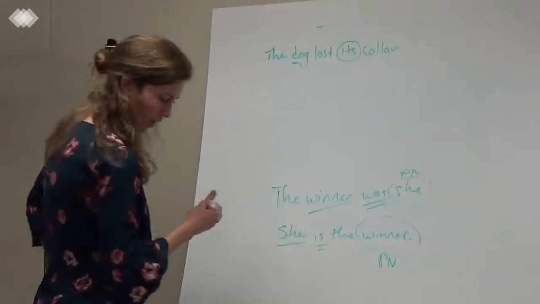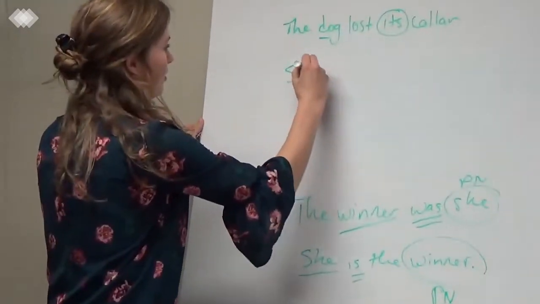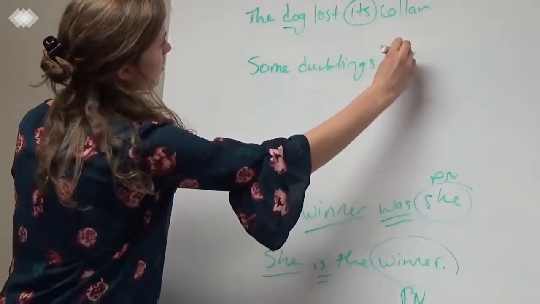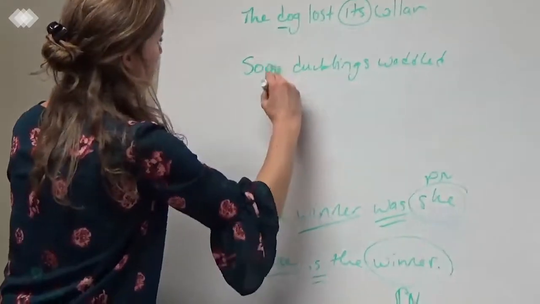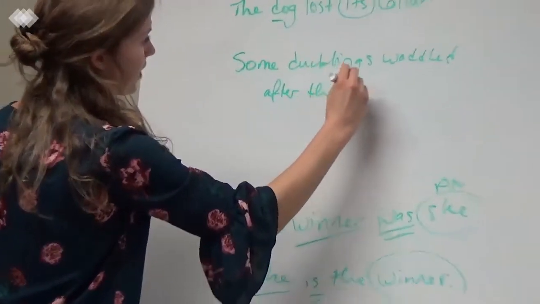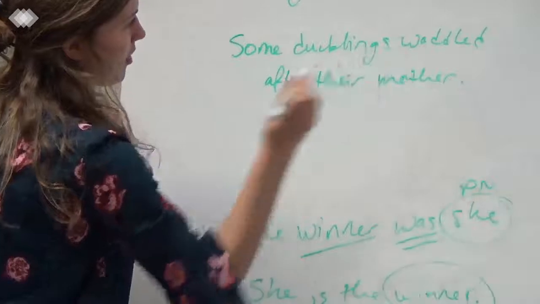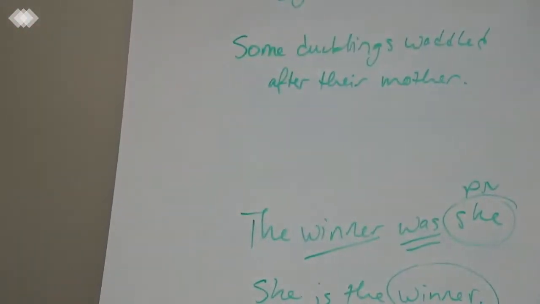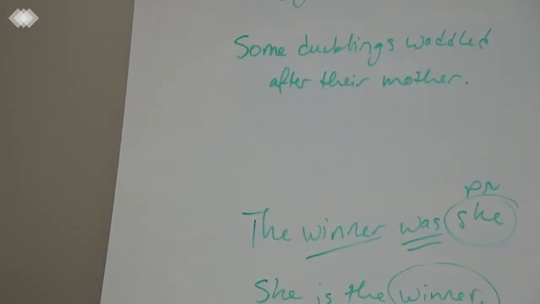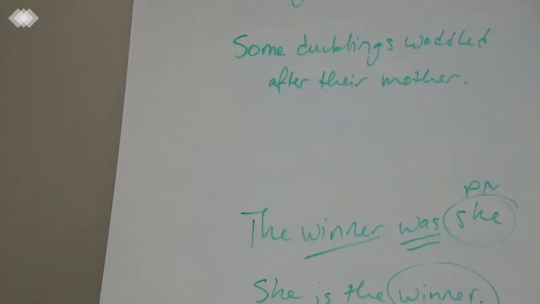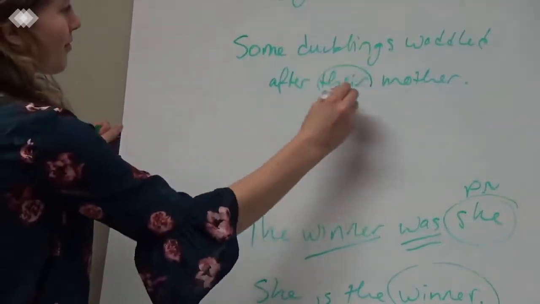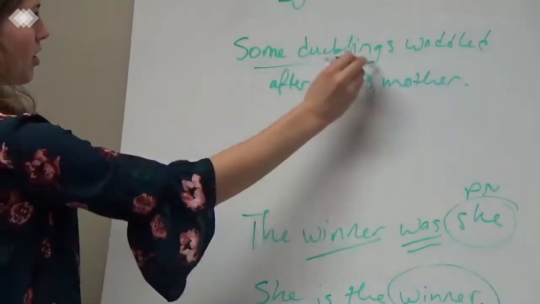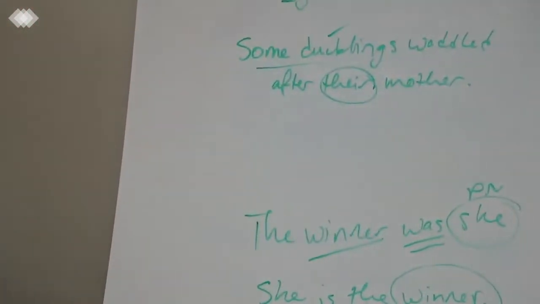So some ducklings waddle after their mother. We already have some ducklings. So we don't know how many exactly, but we know there's more than two because it's some ducklings. So here's our pronoun here. We have to make sure that it's plural. If we have there, and it is plural, we're good. This is grammatically correct.